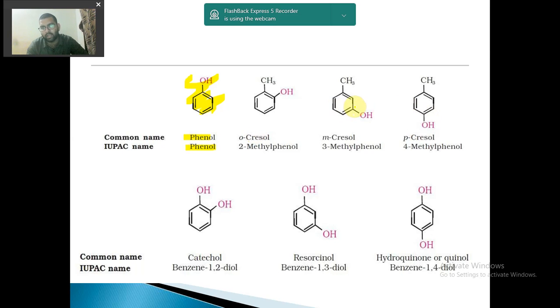Here we will number again 1, 2, 3. At third position CH3 methyl group is present, so 3-methyl phenol. Again at fourth position methyl group is present, so 4-methyl phenol. Now I told you that I will tell you what is ortho, meta, and para. So o-cresol means orthocresol, that is the methyl group is present at second position. Remember, methyl group at second position, then ortho. Methyl group at third position, then meta. Methyl group at fourth position, then para.